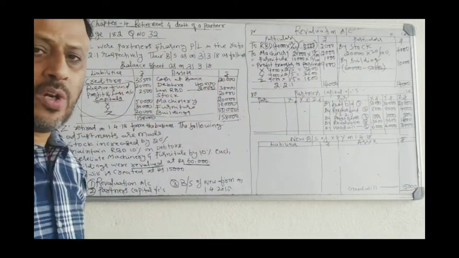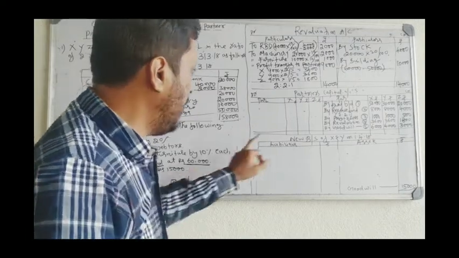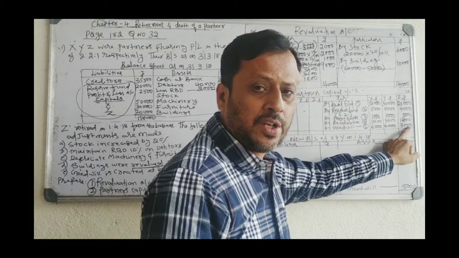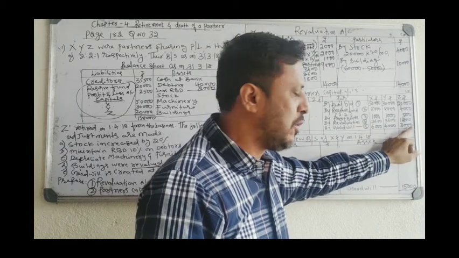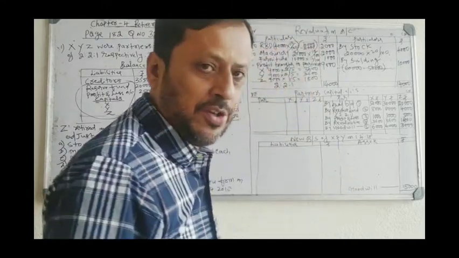Goodwill. So just what is the treatment of goodwill? Goodwill is created at rupees 15,000. Divide goodwill among partners on the credit side of the partners' capital account and show that goodwill in the balance sheet. Okay, that's the treatment of goodwill. Case number 1.